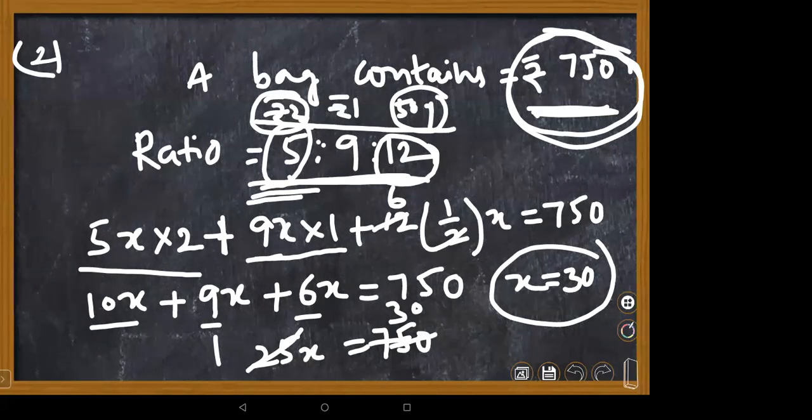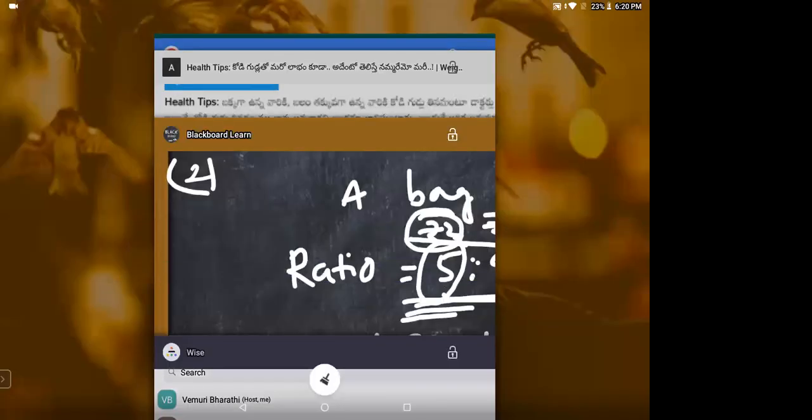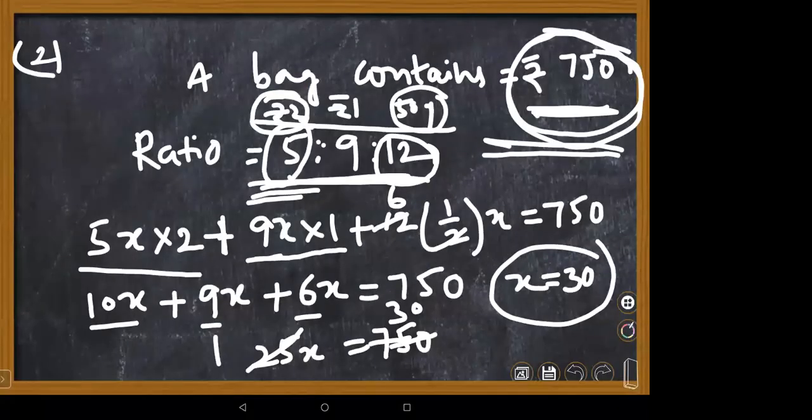Shiva Pranav, in your bag there are 750 rupees. That bag contains 2 rupee coins, 1 rupee coins, and 50 paise coins. The ratio of the coins is given: 2 rupee coins 5, 1 rupee coins 9, and 50 paise coins 12.